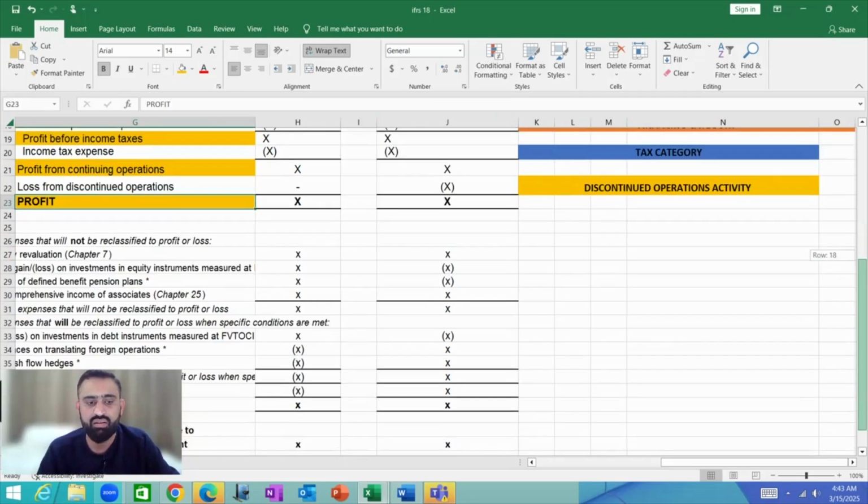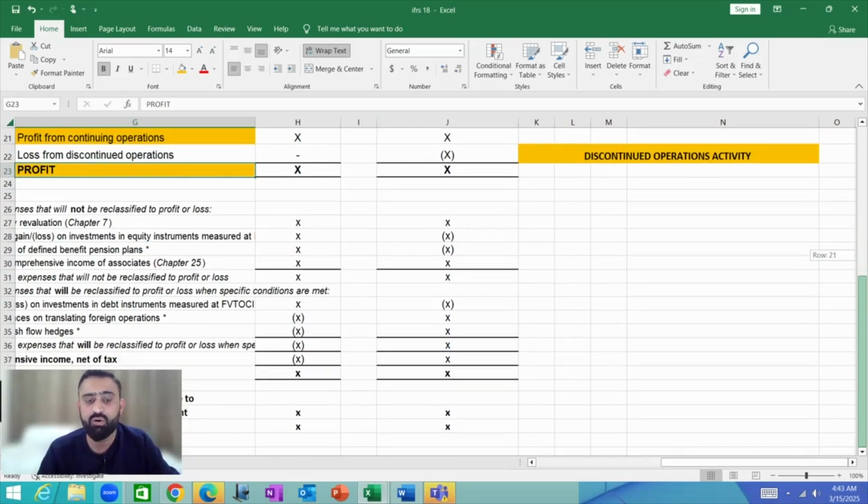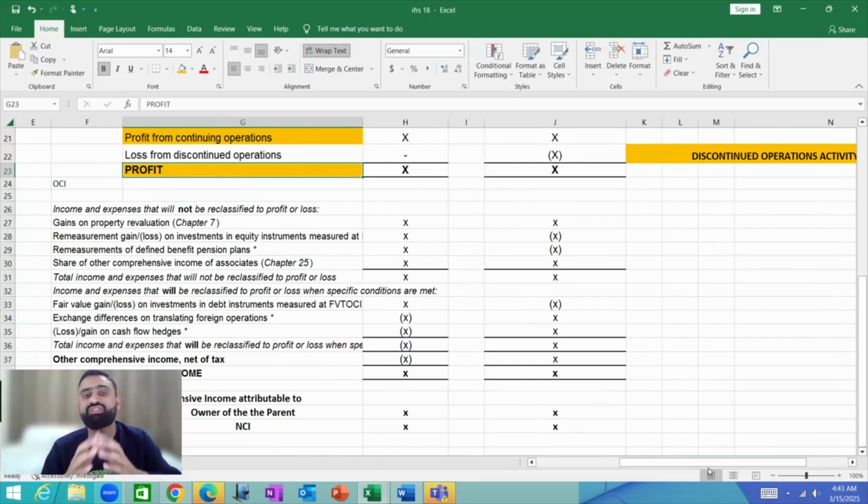Then after the profit, we will have the other comprehensive income. In other comprehensive income, we have some income and expenses which are not reclassified to profit and loss account. That category is presented separately in other comprehensive income.